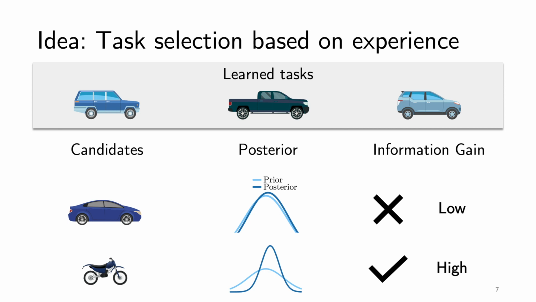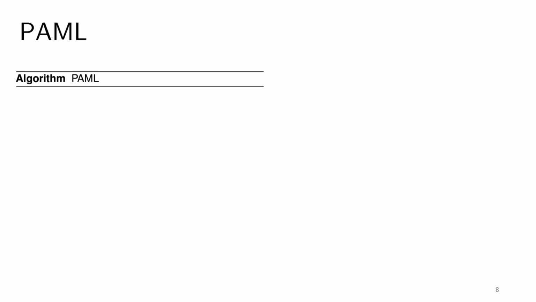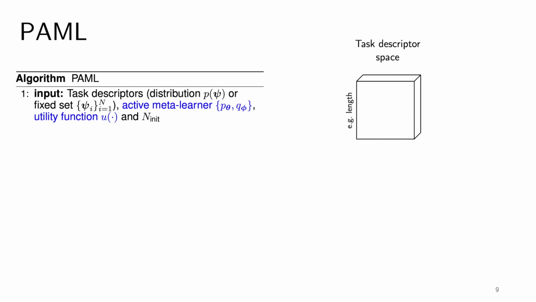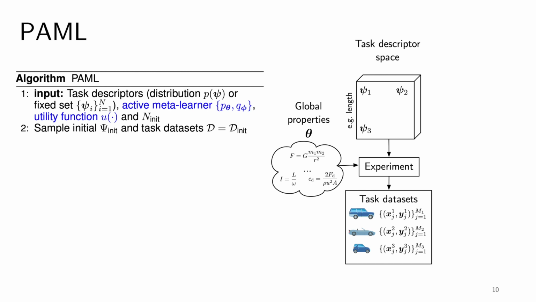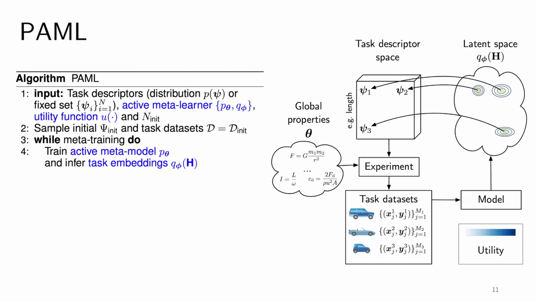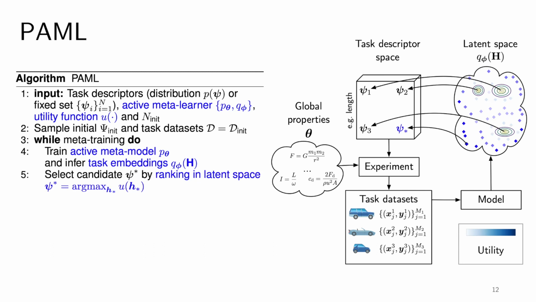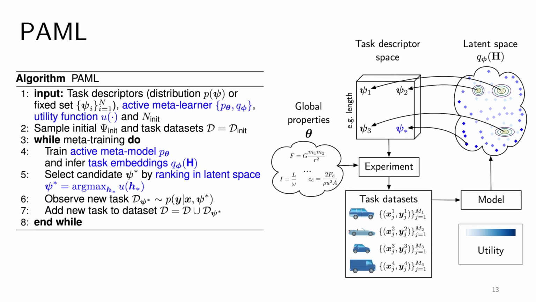Let's have a closer look at our algorithm. PAML takes in a distribution or set of task descriptors from an underlying task domain, an active meta-learning model, a utility function for ranking candidate tasks, and, as a hyperparameter, the number of initial tasks. We start by building the initial dataset, train our active meta model, and infer embeddings for each previously observed task. We can then rank candidate tasks in the latent space, and finally, after selecting the candidate task with the highest utility, we add the new task to the dataset.